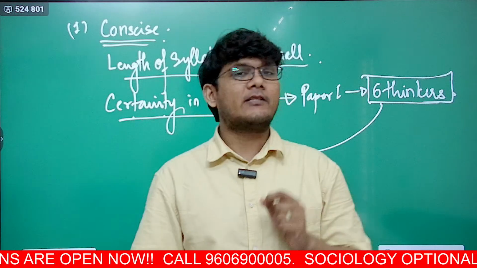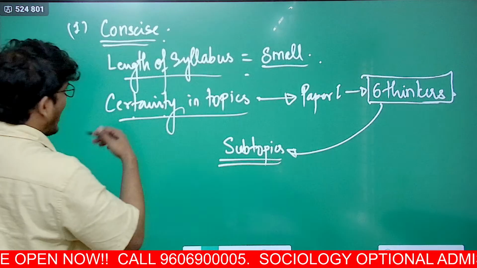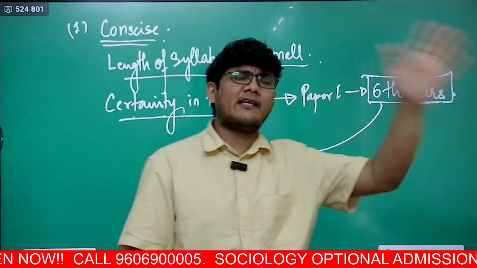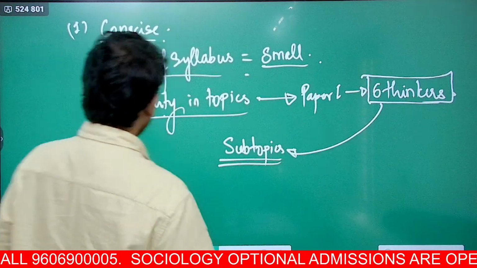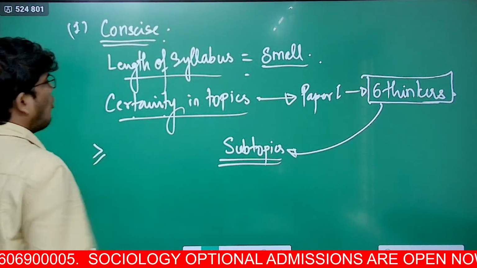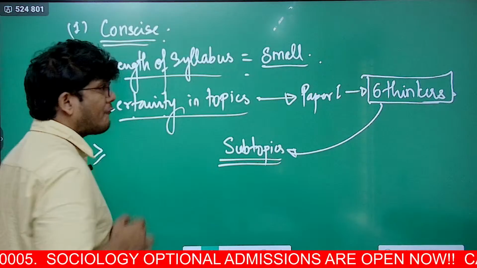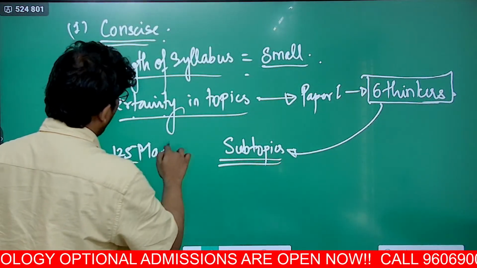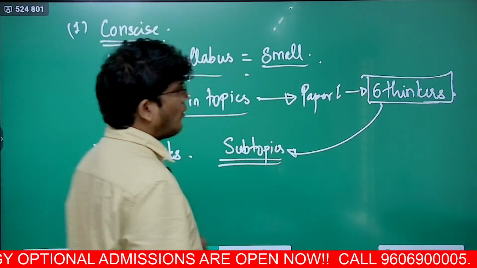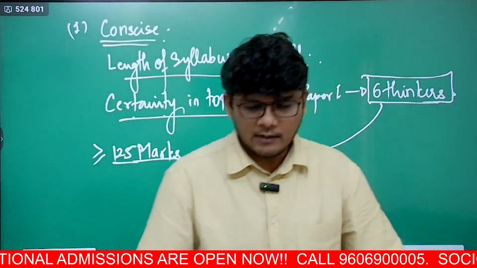Now, what is the important point here? If you analyze the last 10, 15, 20 years of the sociology optional paper, you will understand that close to, more than or equal to half the paper, that means more than or equal to 125 marks in your optional paper 1, comes from the thinkers.